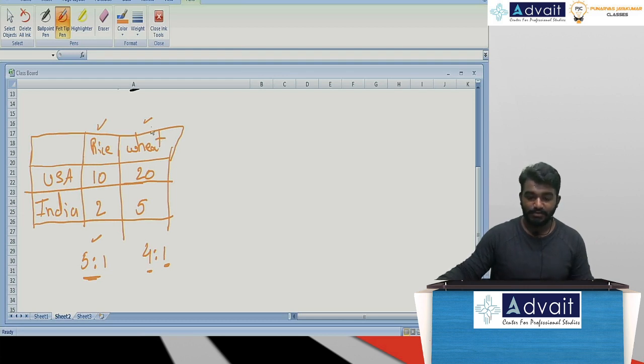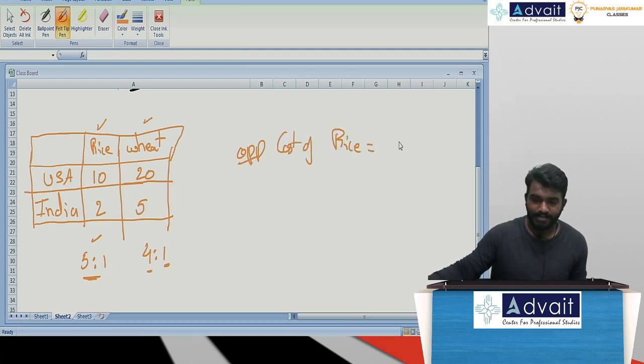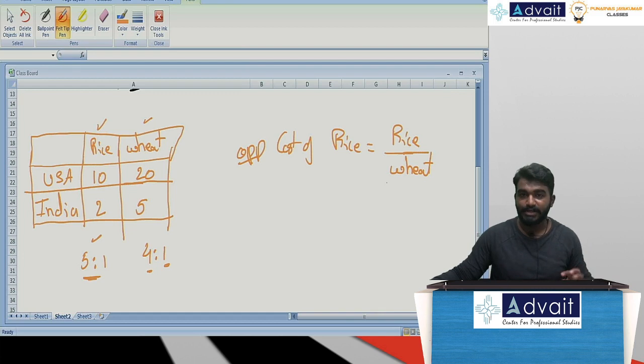Have a look here. The opportunity cost of rice will be rice divided by wheat, that is, selected commodity divided by sacrificed commodity or other commodity. Now, if I am calculating this opportunity cost, remember, opportunity cost is always calculated nation-wise.